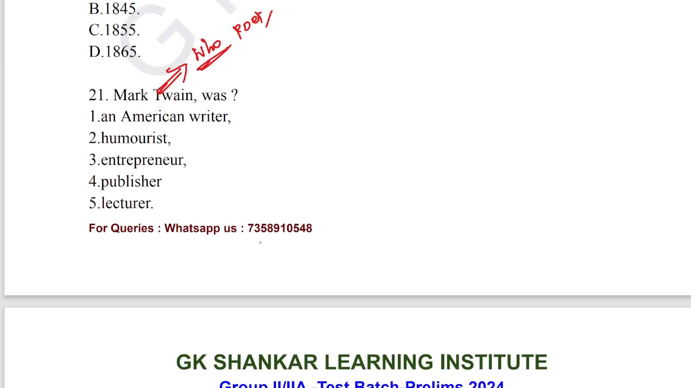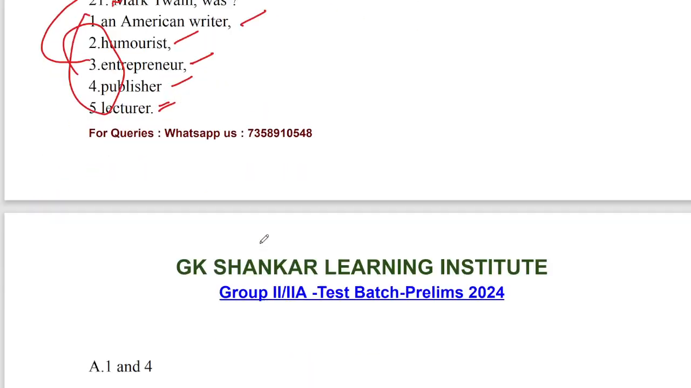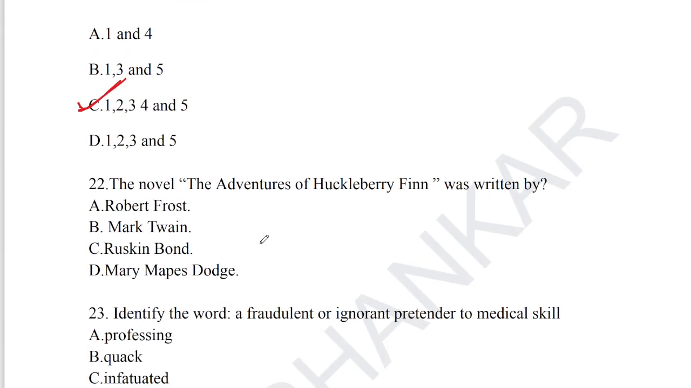Mark Twain was an American writer, humorist as well as entrepreneur. He was also a publisher, and he worked as a lecturer. So these five characteristics are relevant to Mark Twain. Mark Twain is also known as Samuel Langhorne Clemens. He was born in America, in the year 1835. These are all the information about Mark Twain particularly.